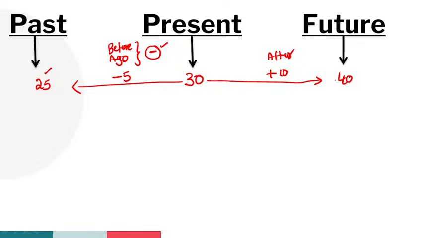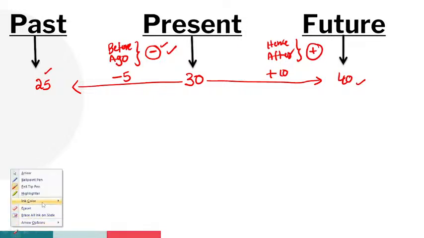So 10 years hence, my age will be 40 years. Just remember, guys, in this concept, after or hence means plus, and ago or before means minus. Just remember these 2 points, guys, here.